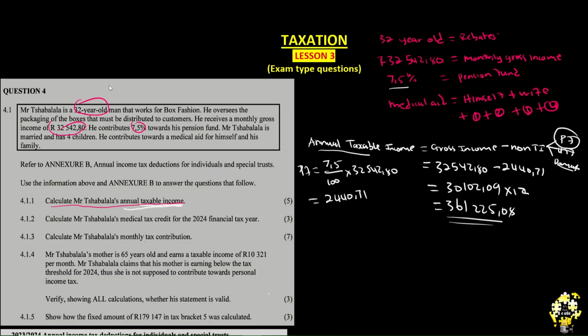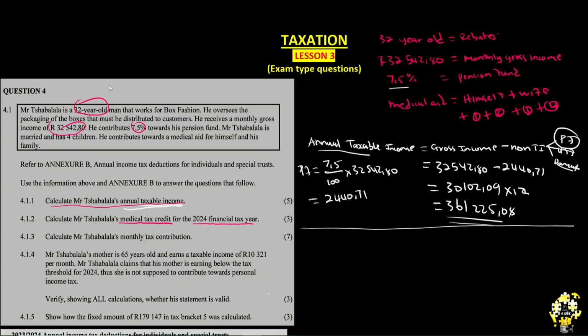Now number 2, 4.1.2, this is a pink. Calculate Mr. Shabalala's medical tax credit for 2024 financial year. So we are supposed to calculate the medical tax credit for the 2024 financial year. So now the second question is that we are supposed to calculate the medical tax credit. Medical tax credits, we need something to refer from.